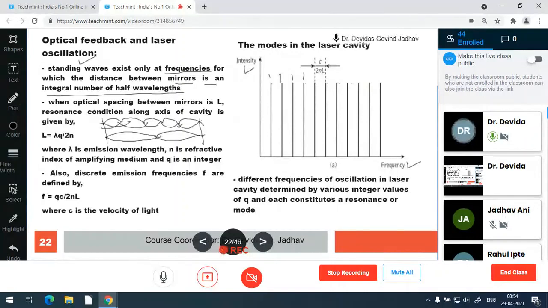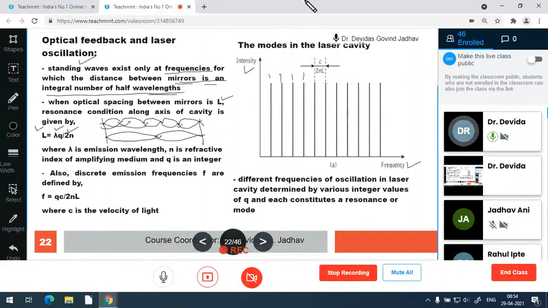The standing wave exists only at frequencies where the distance between the mirrors is an integral multiple of half wavelength. When the optical spacing between the mirrors is L, then the resonance condition along the axis of the cavity is given as L equal to lambda q upon 2n.